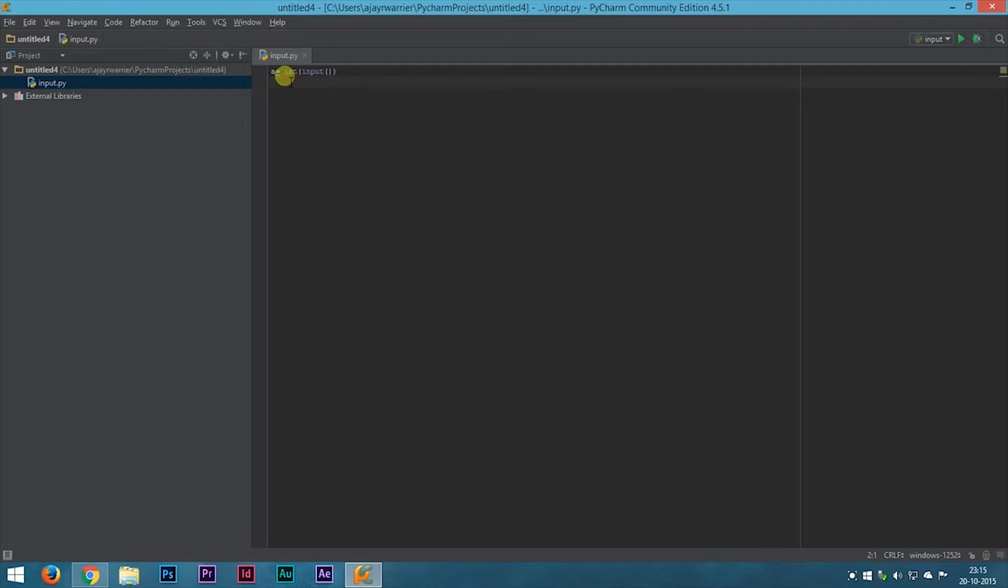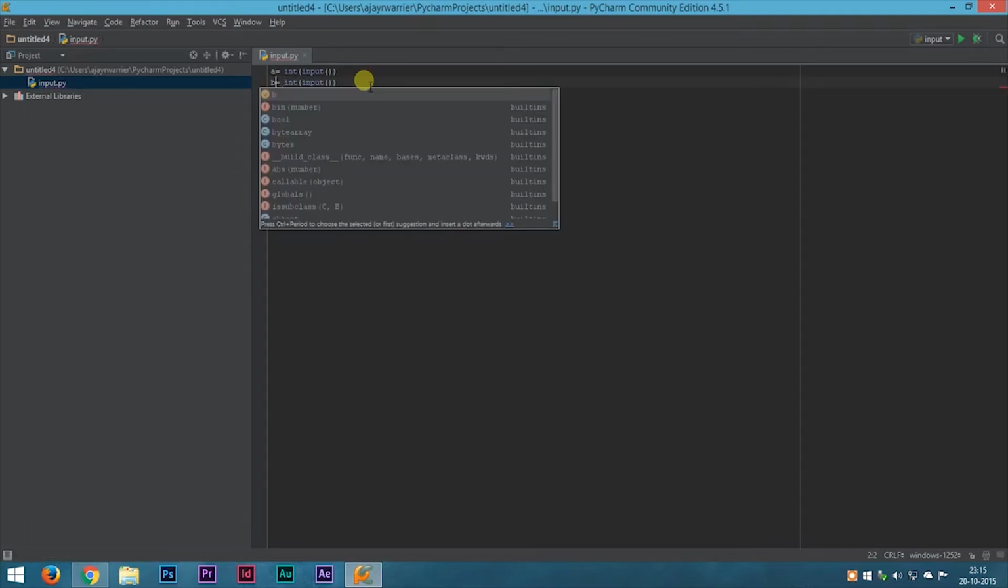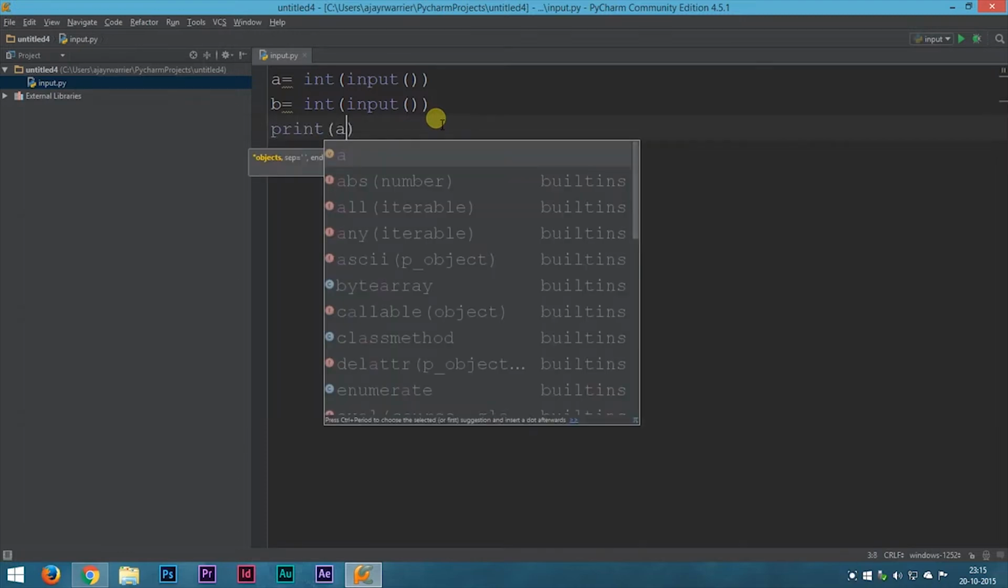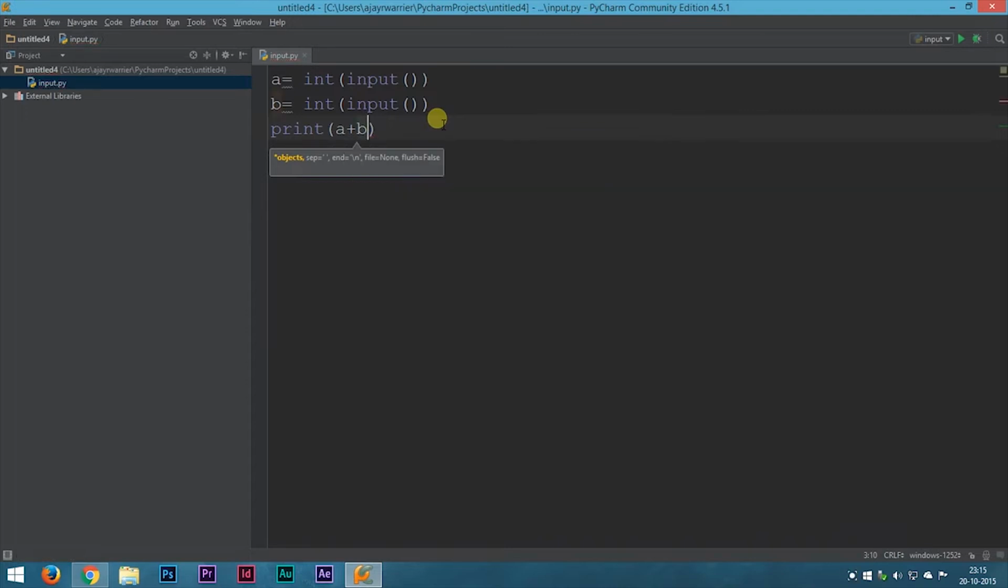Now int is specified here, which means that the input is going to be an integer. The same way we can initialize a value for b. Now we have received our values from the user for a and b. Now we need to print it. So let's print the sum of it, that is a plus b. So what this code means is that a will be inputted from the user, b will be inputted from the user, and we'll print the sum of those two numbers.